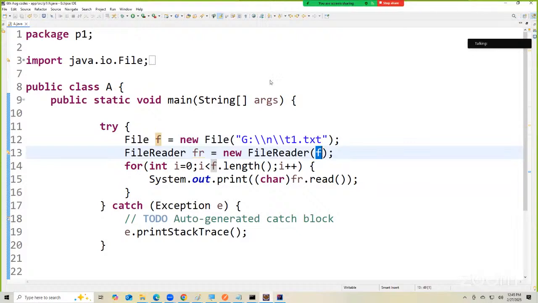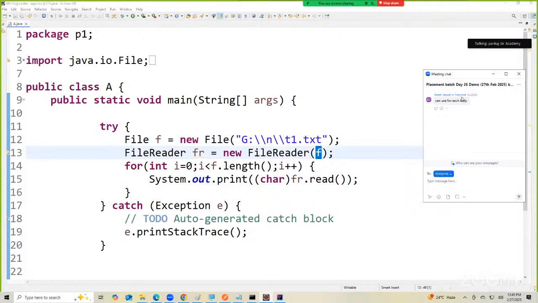Please write down quickly. So can we use a for each loop here? Think about it. Is it a data structure? Okay. How will you use a for each loop? You tell me. Is it a data structure?